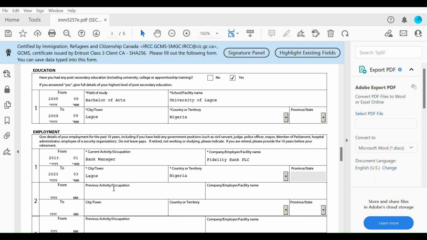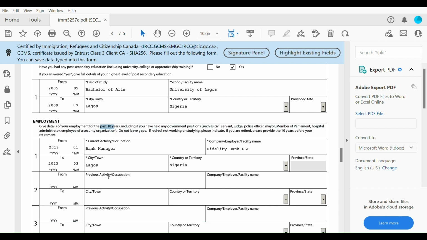And okay, so what happens to the previous 5 years? Because they're asking for the past 10 years. So if you were unemployed for the 5 years before you got a new job, you have to put in here, from such a time to such a time, what were you doing? You put here, I was unemployed. Oh, sorry, give me 1 second. So company name, previous activity or occupation.